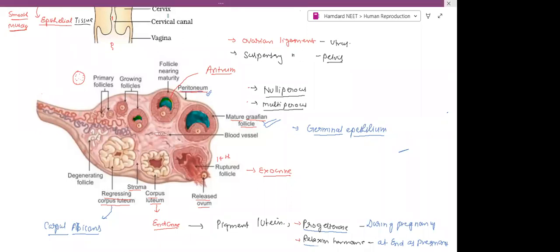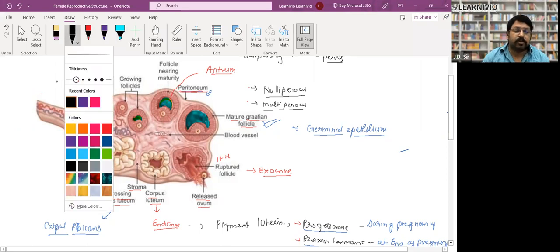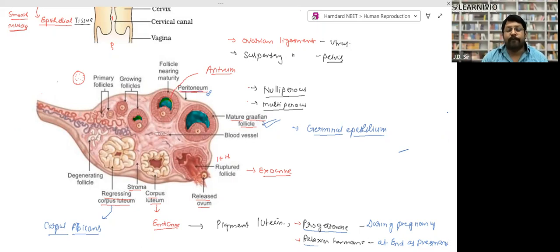Actually, it helps in the rupturing of the ovary, right? So that is its basic function. Then what happened? The fully matured follicle is called the Graafian follicle, right? This Graafian follicle is the final and fully mature follicle, filled with antrum, some granular cells, and the egg. On the 14th day of the menstrual cycle, this Graafian follicle ruptures.